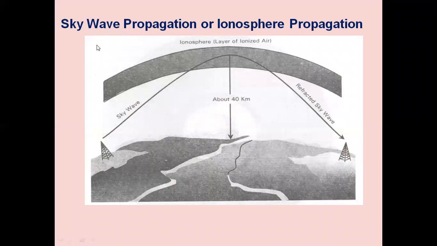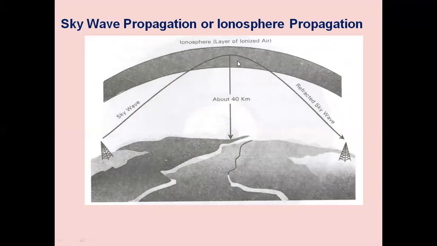So this is the structure of sky wave propagation. We have the transmitting antenna and the receiving antenna. The F layer is at a height of nearly 150 kilometers above the D and E layers. The F layer will reflect the signal, and there is a bending.